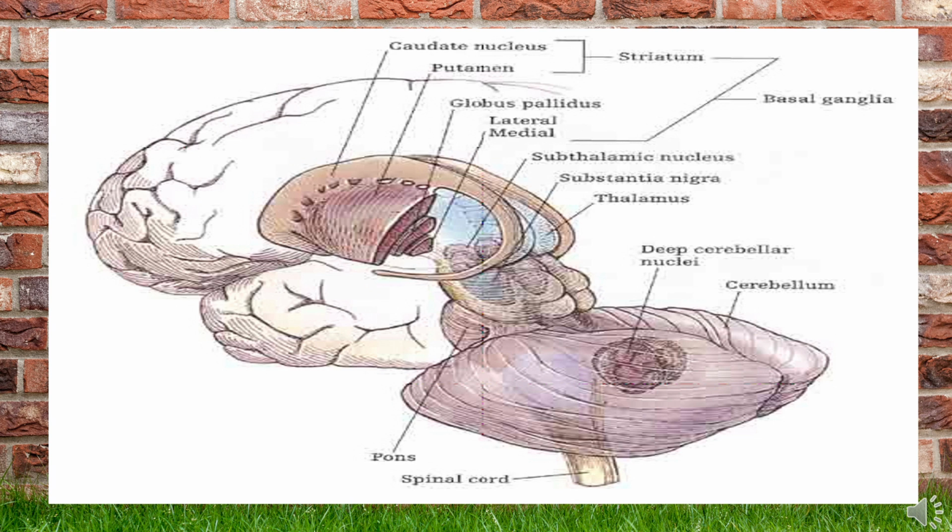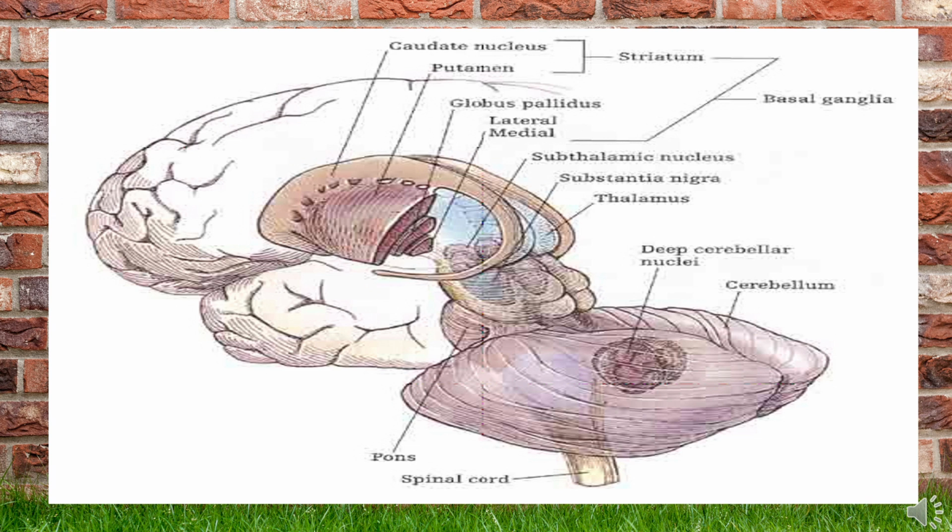The caudate nucleus is related laterally with the anterior limb of the internal capsule and the lentiform nucleus. The lentiform nucleus and the caudate are separated by the anterior limb of the internal capsule. And below the internal capsule, a band of gray matter called the fundus striae, the head of the caudate is connected to the putamen by means of gray matter called the fundus striae.